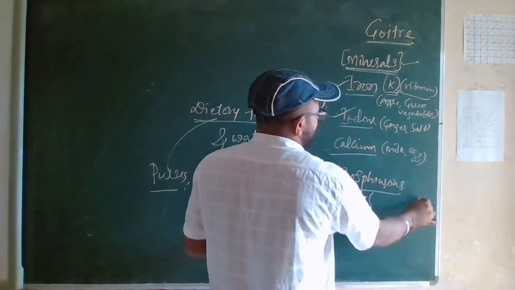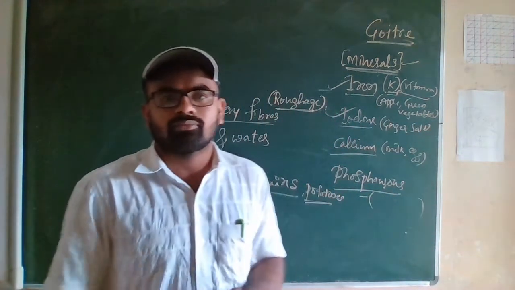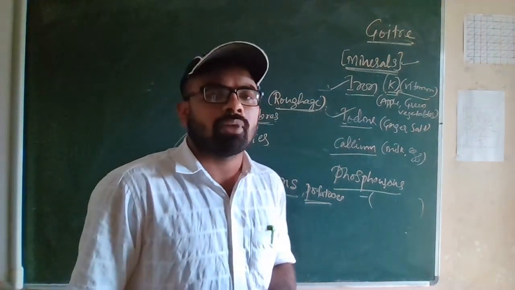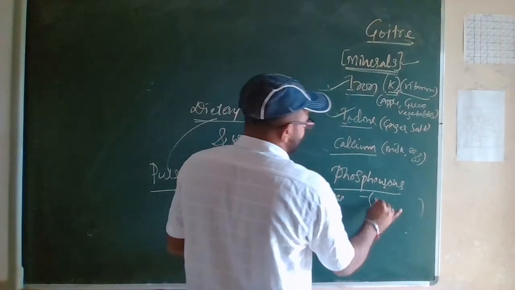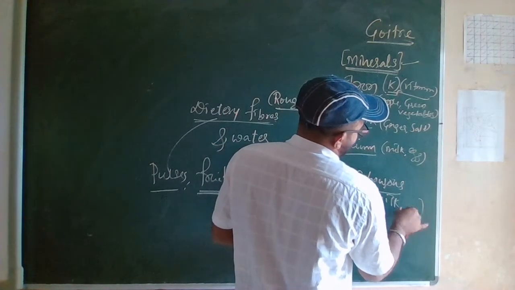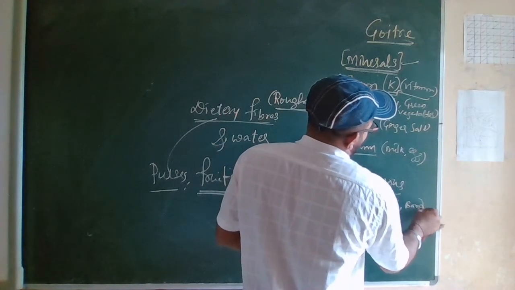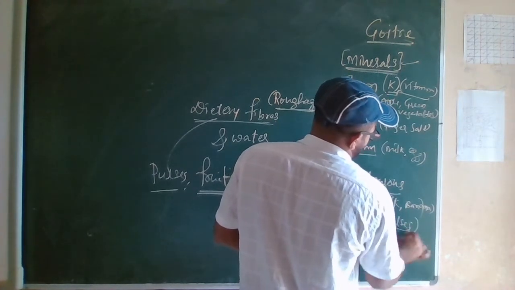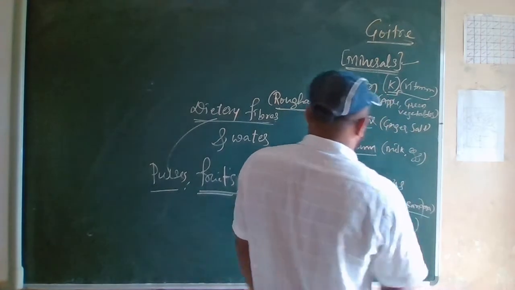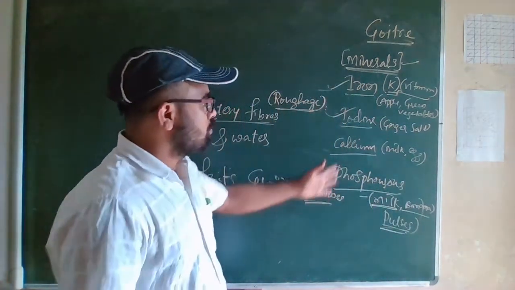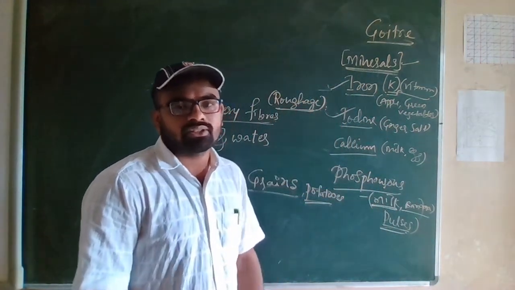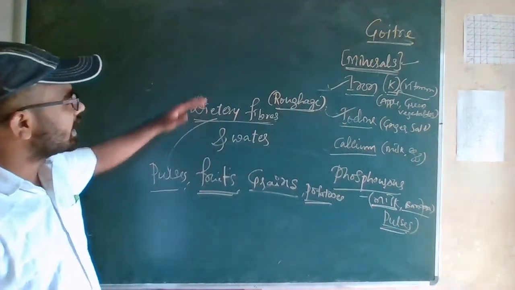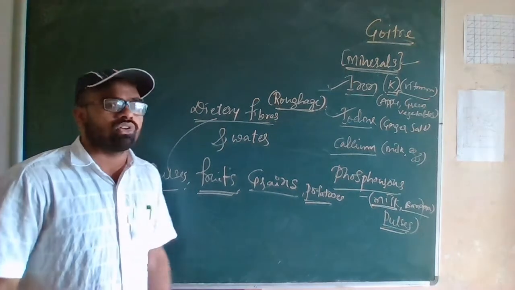So the last one is phosphorus. Phosphorus rich food items are milk, banana, pulses and grains. Milk, banana, then pulses. So these are very rich in phosphorus. Okay, we have seen all this, and apart from this, we need dietary fibers and water. Dietary fibers are called roughage.